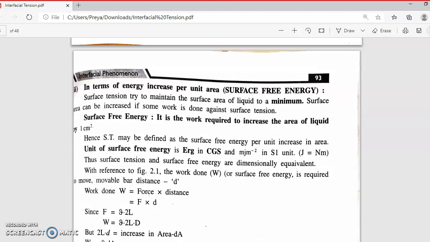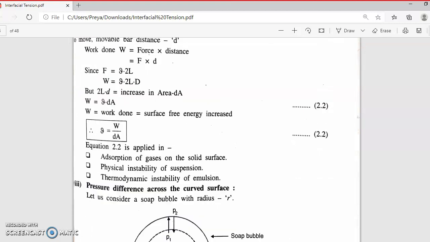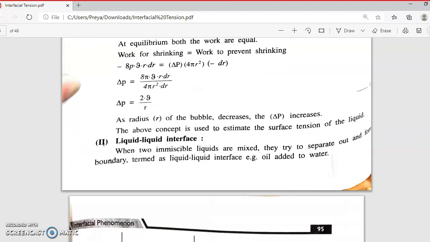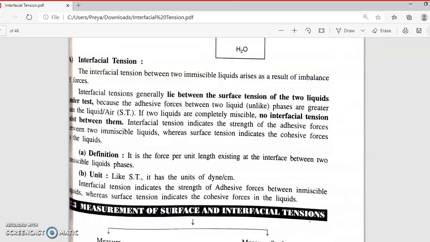A part from here you have to write. Is it clear, all of you? Okay, this is all there, but I need not go in detail, right? This part is not asked anywhere, right?